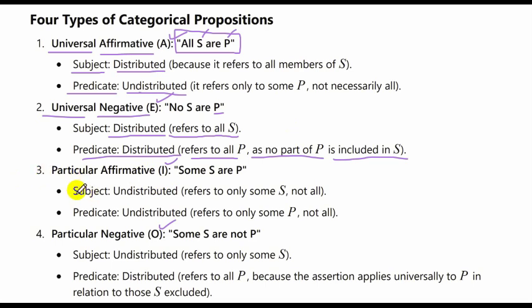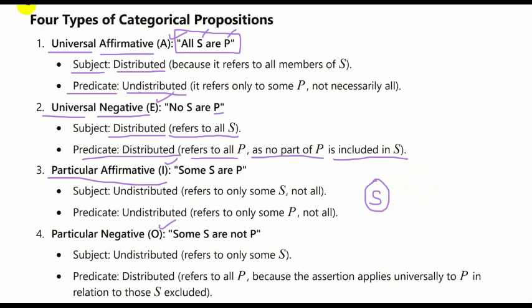So, particular affirmative. Particular affirmative is represented by the I character or I alphabet, which states some S are P. This is again positive in the sense of positiveness. The subject is undistributed because it's talking about some members of the S, and in the P also. Earlier we saw through the Venn diagram, some S, sorry, I'll have to redraw this.